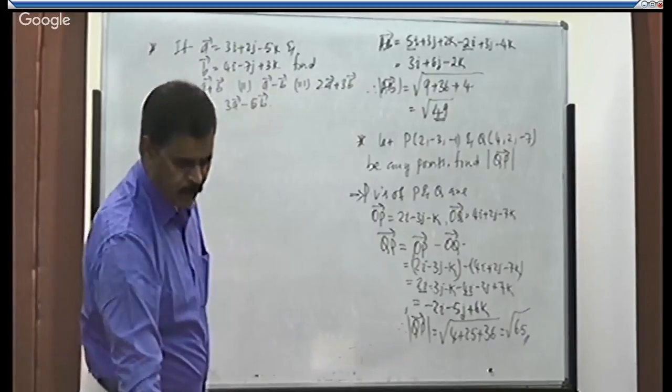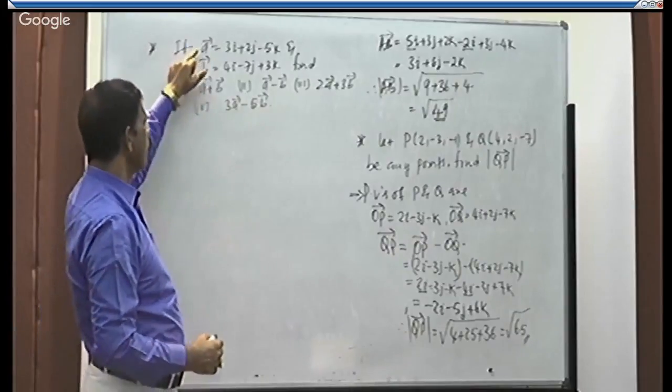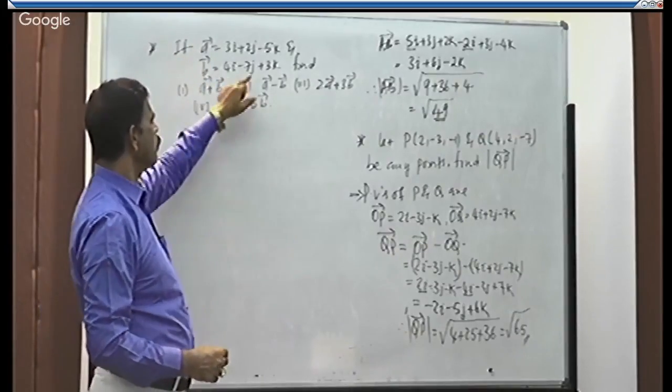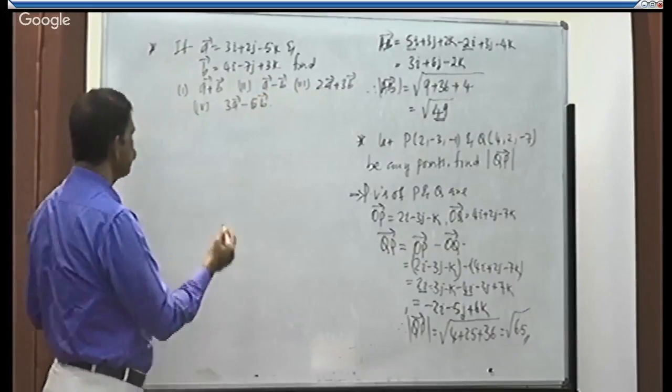So they are given two vectors A and B. With this, we have to calculate the values of all these expressions, right? Let us work out one by one.